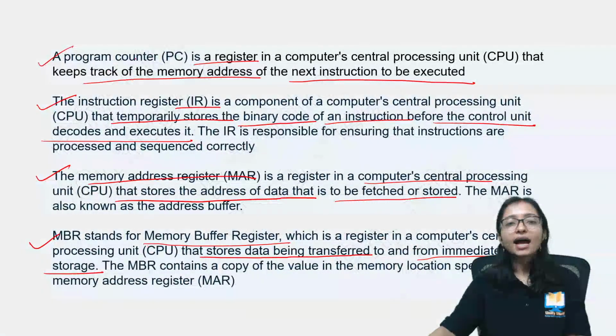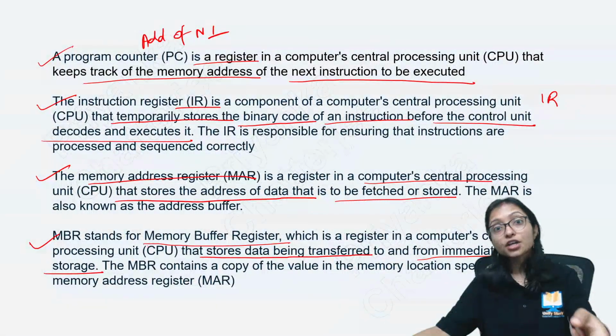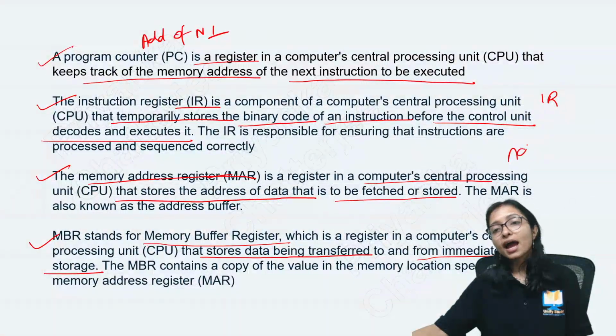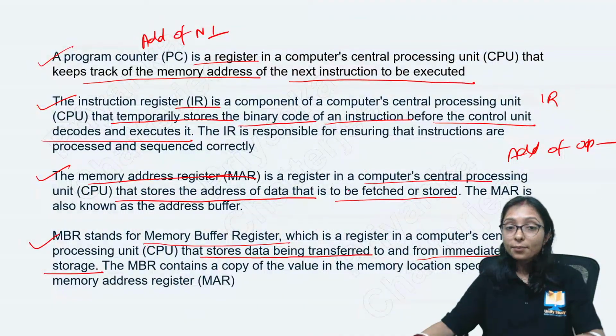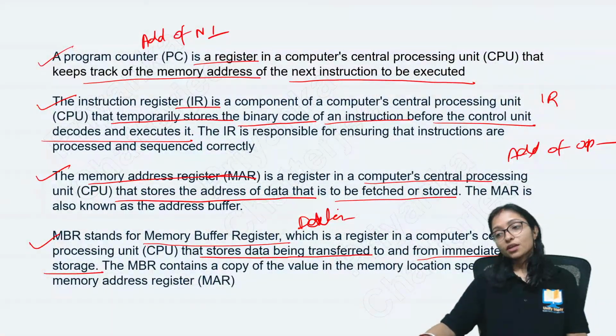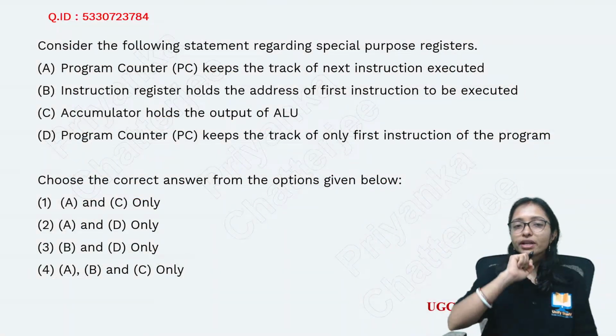So remember that program counter stores the address of the next instruction. Instruction register stores the instruction itself, not the address. MAR stores the address of the operand to be fetched. MBR stores the data itself, not the address. Be careful about that. Here most of the time students make mistakes. Now tell me which one is correct.